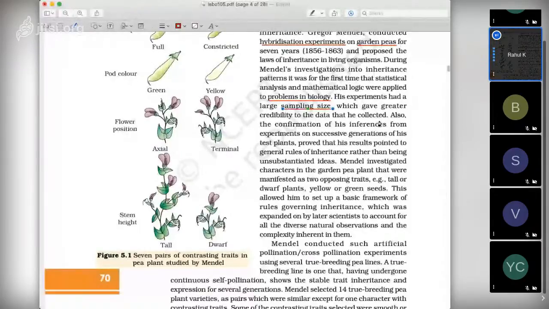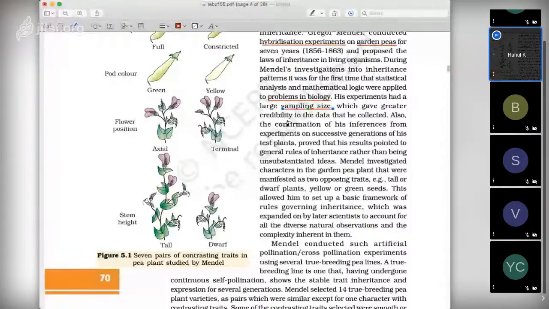In a class there are around 30, 35, 40 students. If I say 50% are absent, it means 20 students are not there, but in the actual case only one student was absent. So if you have a large sample size, whatever conclusion you give based on it will have greater credibility.